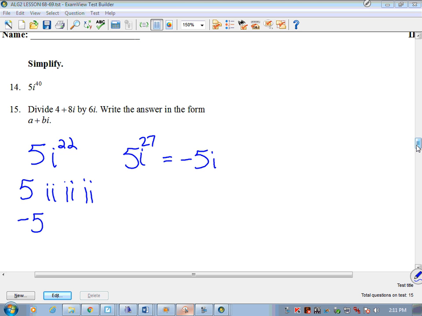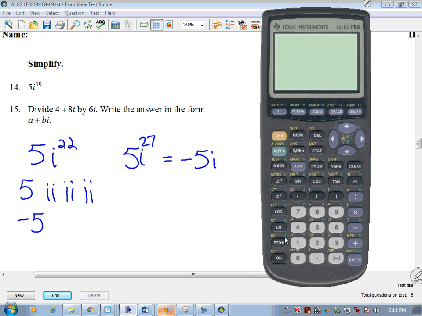Okay, let me see if your calculator will actually do some of this for you. I hate to even show this to you because I don't want you to cheat all the time, but if I write 5i to the 27th, it's not giving it to you the way I'd like to see it, but it does come out as -5i there.